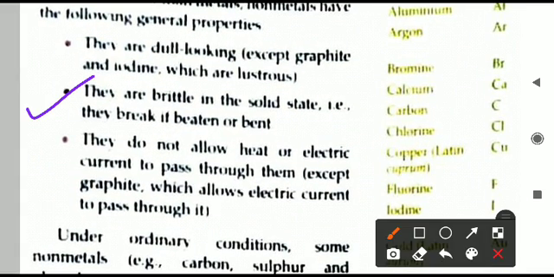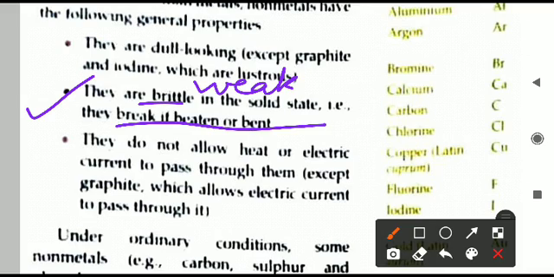Next, the second property here is they are brittle. If you ask the meaning of the word brittle, it is weak. Brittle means weak. So they are brittle, matlab they are weak in the solid state, and if we are beating them they will break. Metals, if we are beating them, will not break, they are hard solids. Even if you are beating them they will not break, but they will convert into sheets. Regularly, if you beat any metal it will not break, but it will convert into a sheet, like aluminum converts into aluminum foil paper.